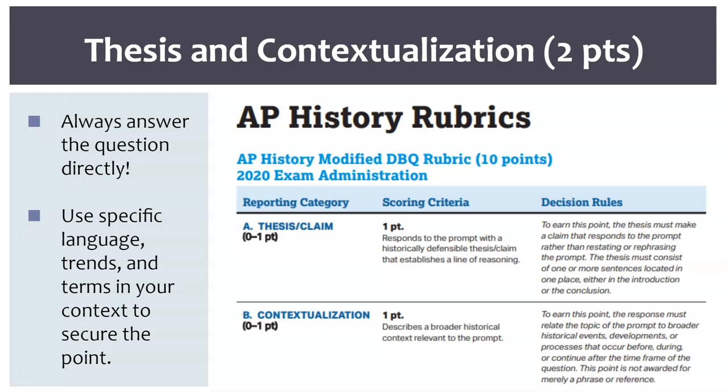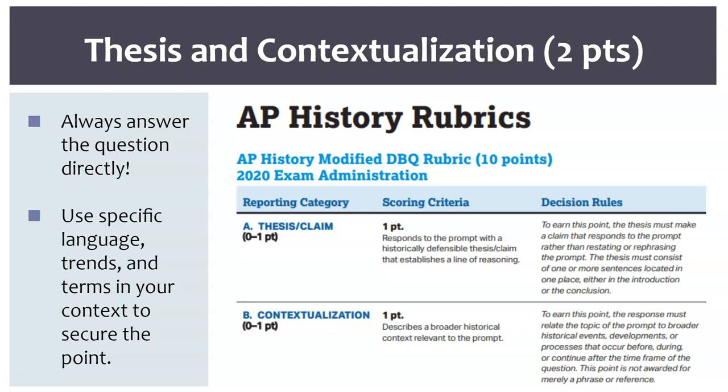This modified DBQ rubric now has 10 points. This means that comparatively, the thesis and the contextualization is actually worth quite a bit less. However, that doesn't mean you shouldn't take it seriously. Make sure for the thesis you're answering the question directly, and you include a line of reasoning as well as answering that question.